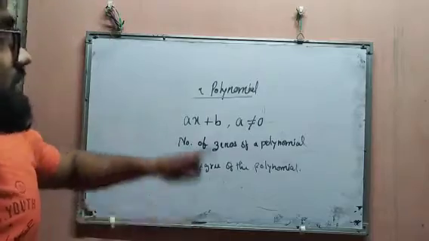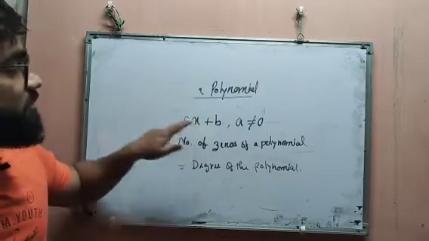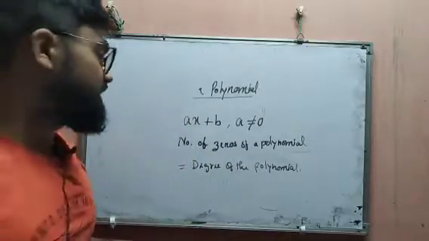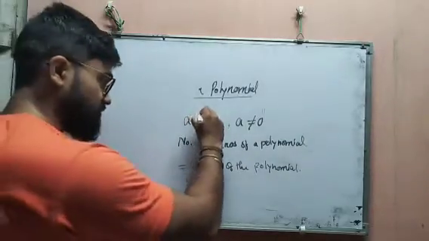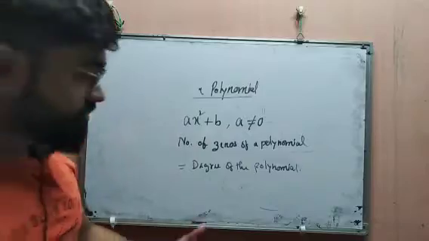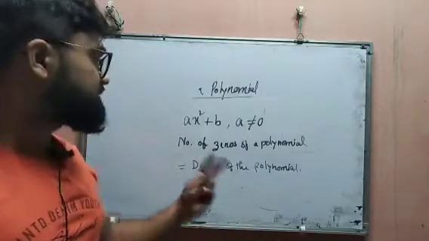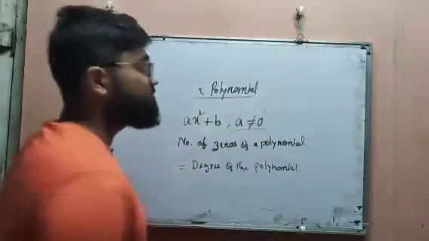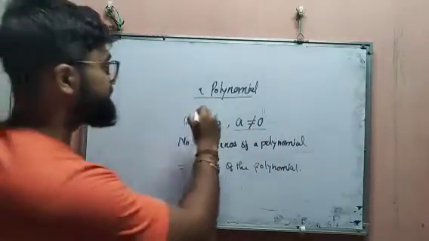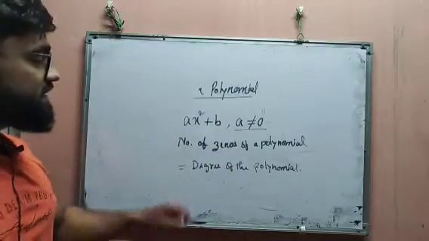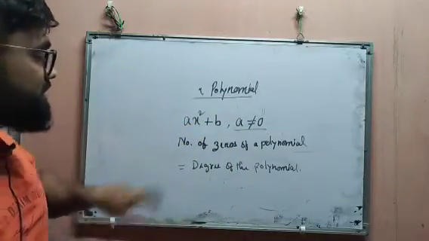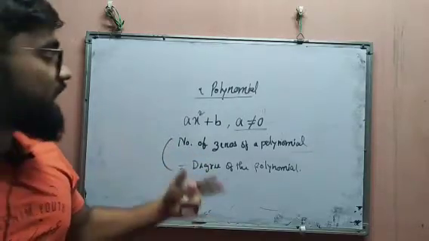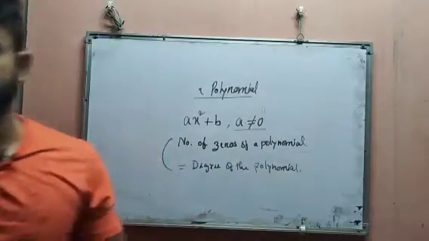That means here the degree is 1, therefore this polynomial has only 1 zero, that is one solution, that is, the x value can be only 1. If the degree becomes 2, then this type of polynomial is called a quadratic polynomial, where also a cannot be equal to 0. As the degree is 2, as per this rule, the number of zeros will be equal to the degree, so you will get 2 solutions from here.